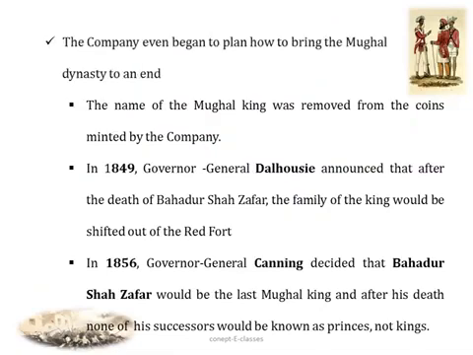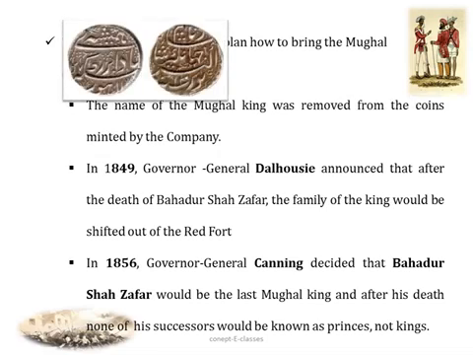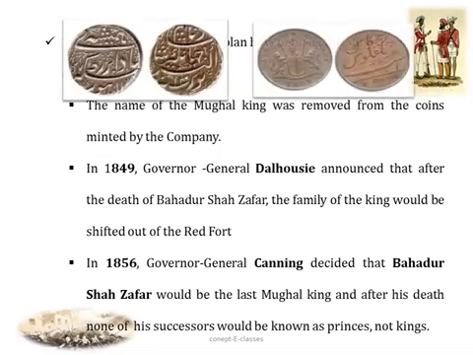So the company even wanted to bring the Mughal dynasty to an end. So what did they do? The name of the Mughal king was removed from the coins minted by the company. See, on this coin we can see the name of the East India Company.